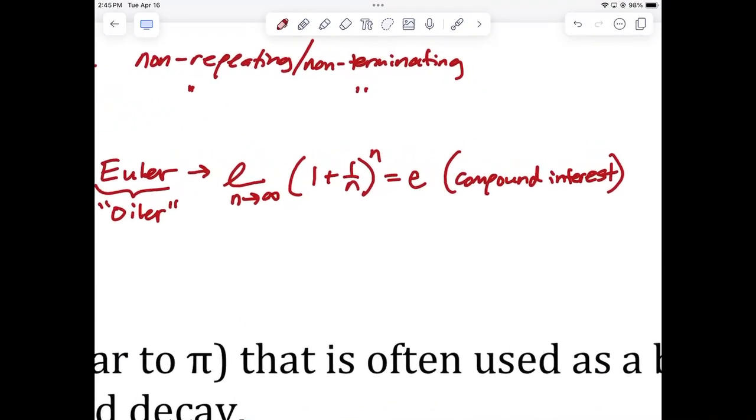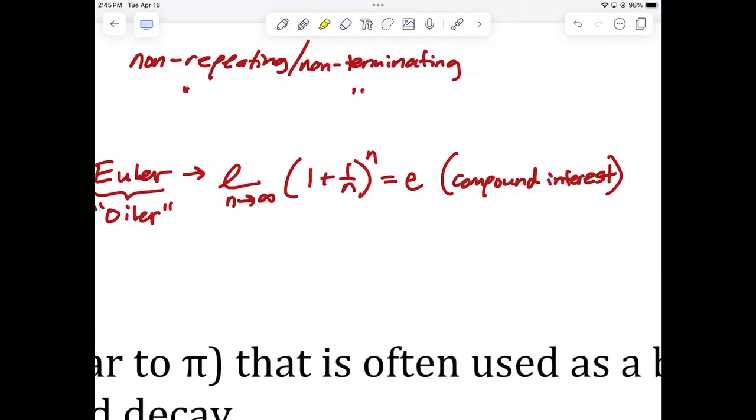Now, let's talk about this real quickly, because I want you to be aware of what's going on here. As n goes to infinity, 1 over n goes to 0. The reciprocal of a big number is a small number. So the inside right here, 1 plus a small number, is going to 1, but the outside is going to infinity. So this whole expression is approaching 1 to the infinite power. But the answer is not 1. The answer does not settle down to 1 because inside is always a little bit bigger than 1. It's never equal to 1. It's always 1 plus a little bit more.